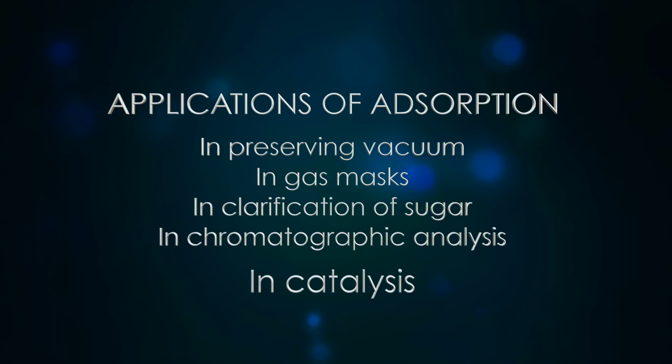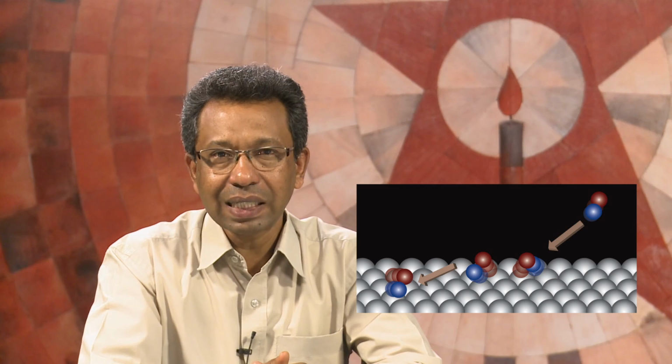Fifth, in catalysis. The action of certain solids as catalysts is best explained in terms of adsorption. The theory is called adsorption theory. According to this theory, the gaseous reactants are adsorbed on the surface of the solid catalyst. As a result, the concentration of reactants increases on the surface and hence the rate of the reaction increases. The theory is also able to explain the greater efficiency of a catalyst in the finely divided state, the action of catalytic promoters and poisons.